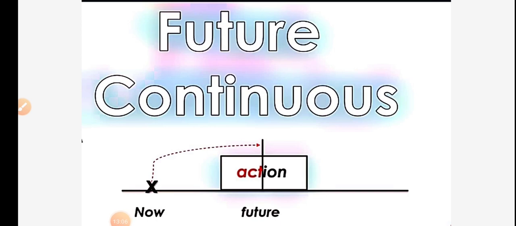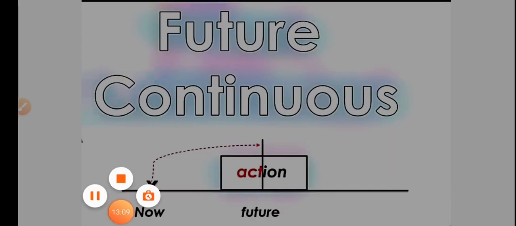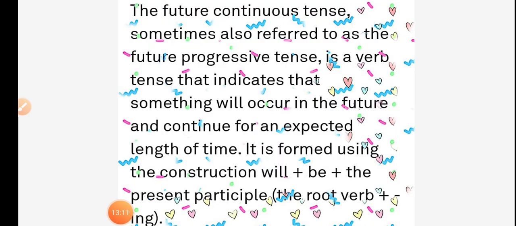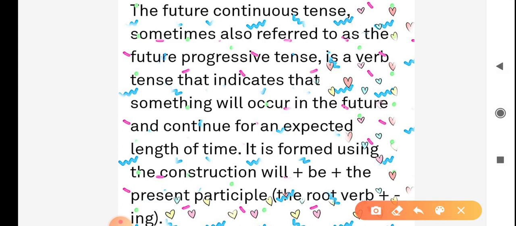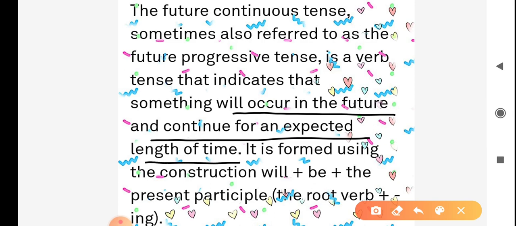Now we start future continuous tense. What is future continuous tense? The future continuous tense, sometimes also referred to as the future progressive tense, is a verb tense that indicates that something will occur in the future and continue for an expected length of time. It is formed using the construction will plus be plus the present participle, that is the root form of the verb plus ing.